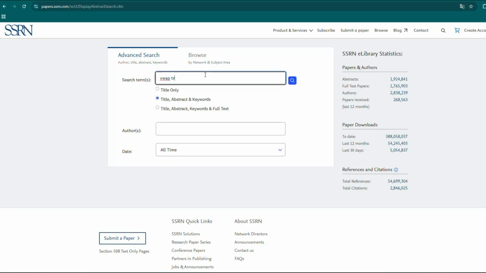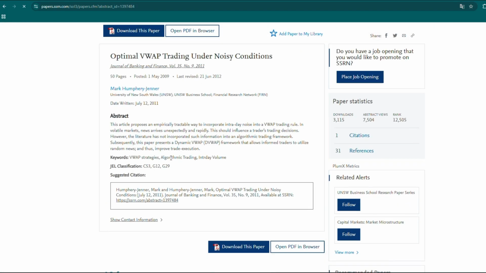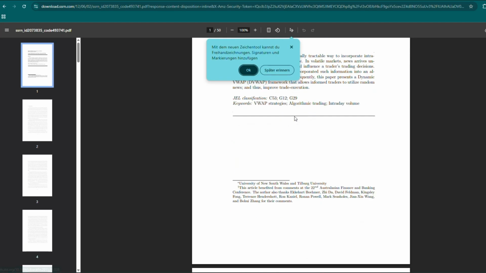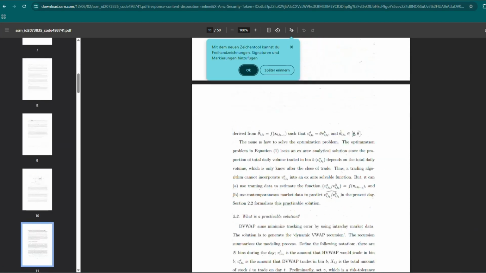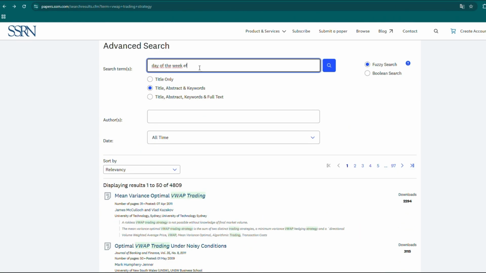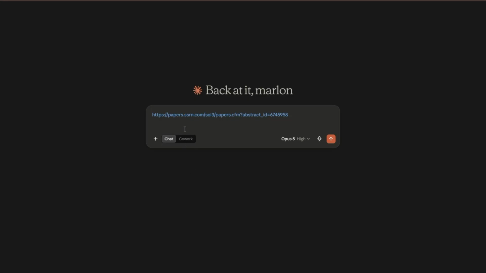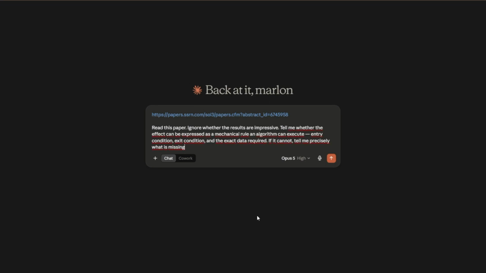Step 1. Find research that has a mechanic, not just a finding. OpenAlex, Google Scholar, SSRN. Search things like Day of the Week effect, price shock volume reversal, index overreaction. Add the word anomaly or predictability. That's academic for exploitable. Step 2. Do not ask for code yet, ask whether the thing is even codable.